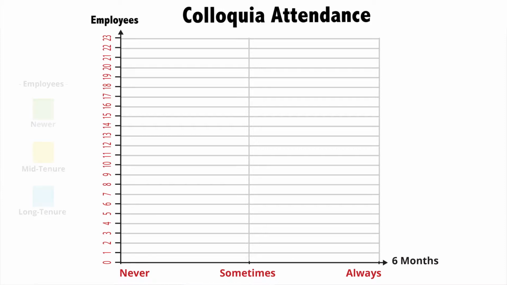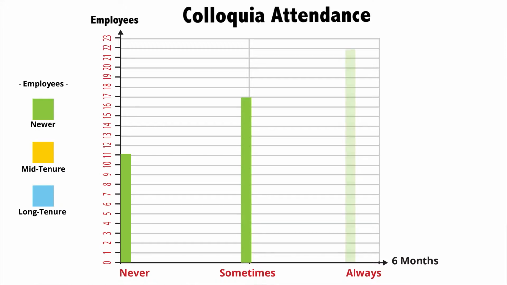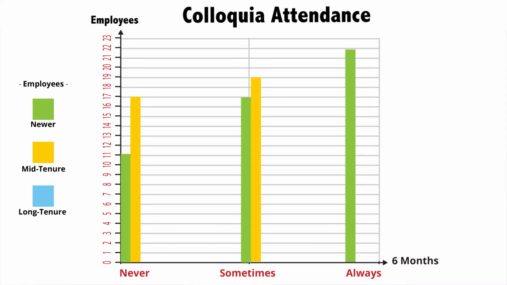Over the span of 6 months, we could count how many times employees attended the colloquia: never, sometimes, or always. Then we could create a contingency table of our observed frequencies. Across our 50 newer employees, 11 never attended, 17 sometimes attended, and 22 always attended. Across our 50 mid-tenure employees, 17 never attended, 19 sometimes attended, and 14 always attended.